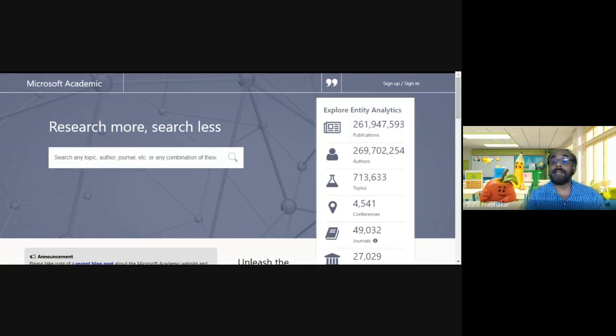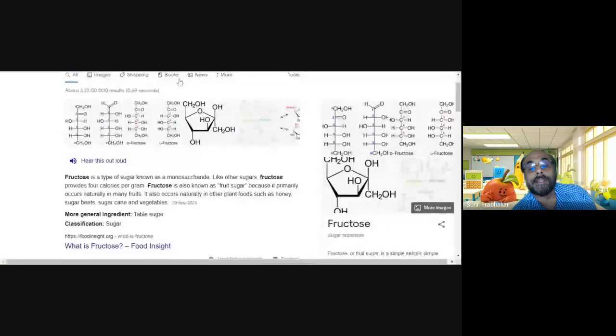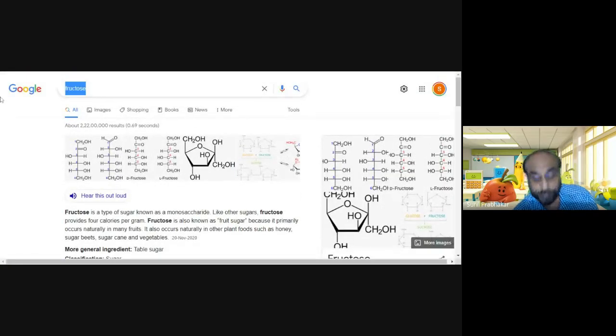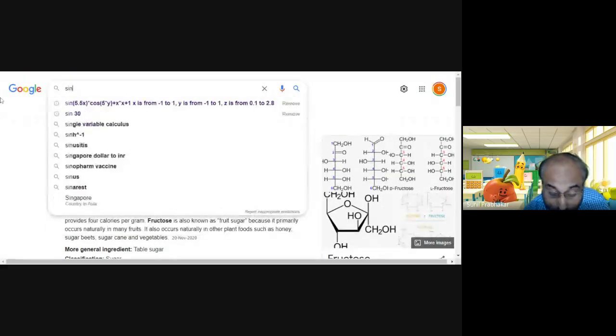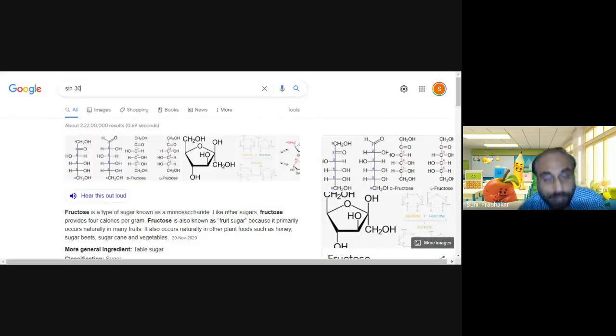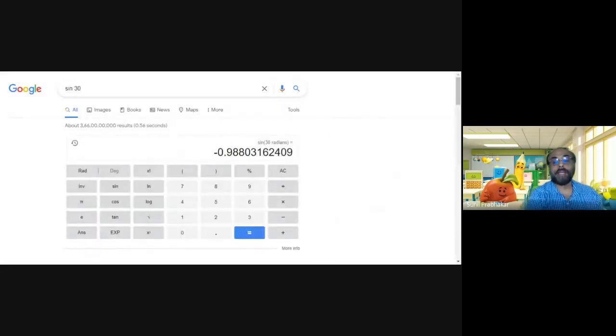And VC Tilak Rajkumar is asking: is a scientific calculator available in Google, sir? Yes, it's available. You just search for Science 30, you will get it. Yeah, it is available.